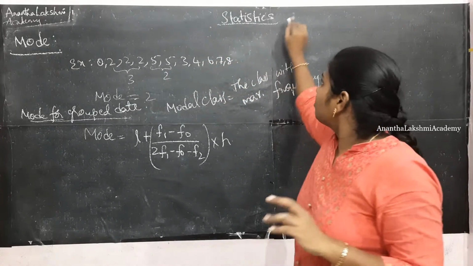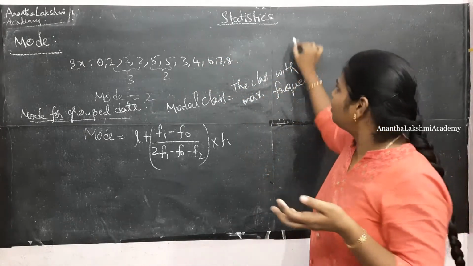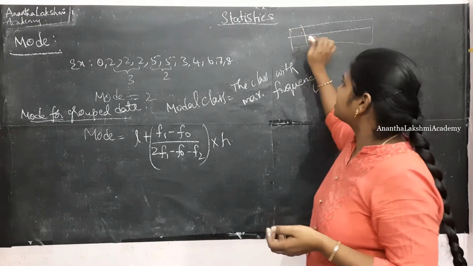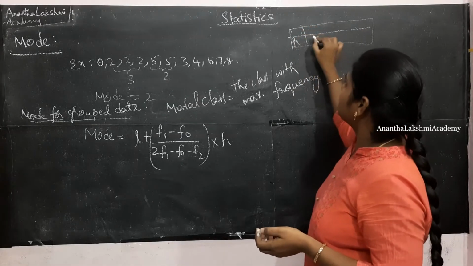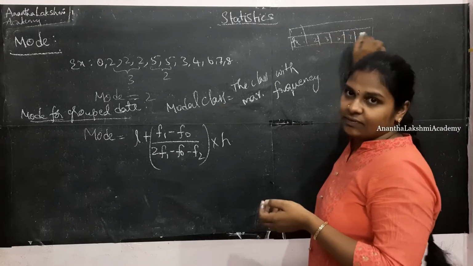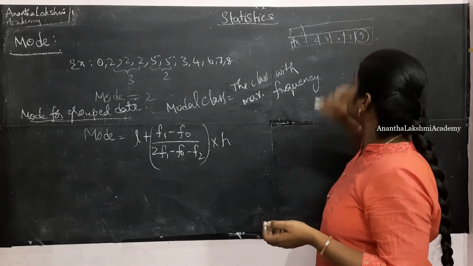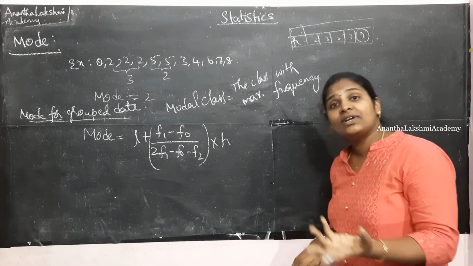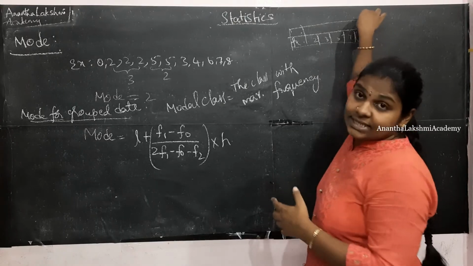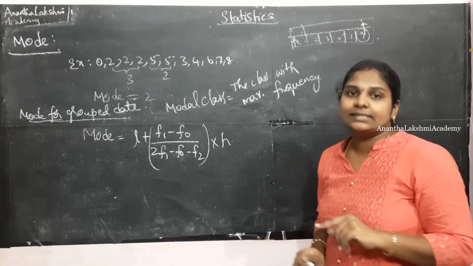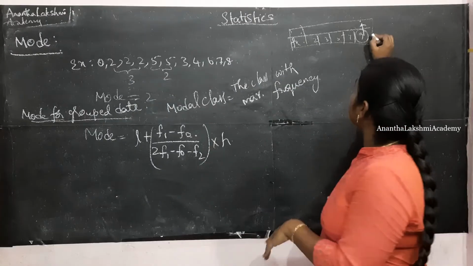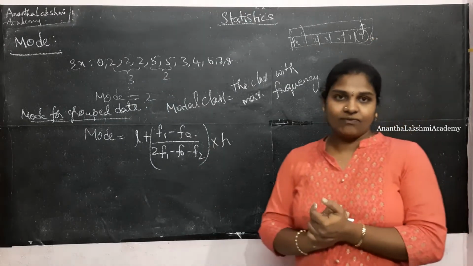Say, for suppose, our statistics problems will be like this: something will be given in the first box, and frequencies will be given here, like 2, 3, 5, 7, 9. The frequency which is the maximum, that is the highest frequency associated with the interval, is called the modal class.